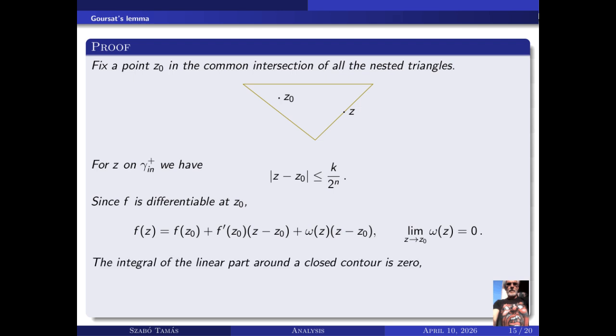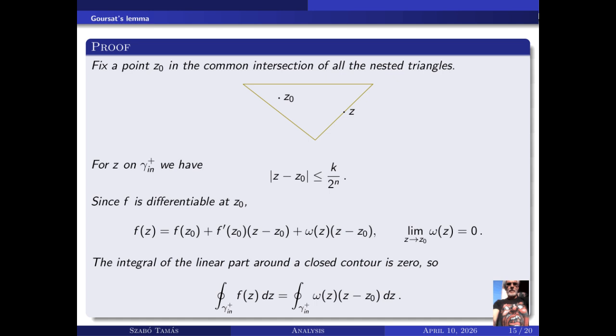The integral of the linear part around a closed contour is 0. So the integral around gamma_{I_n}^+ of f(z) dz equals the integral around gamma_{I_n}^+ of omega(z) times (z minus z_0) dz.